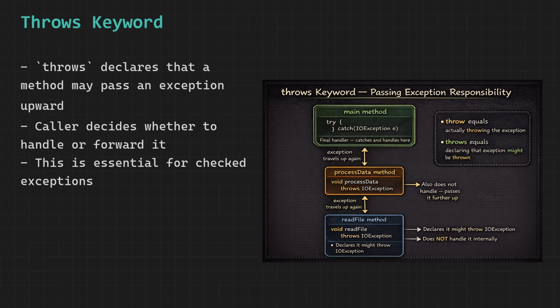Handle it inside the method if the method itself has enough context to recover meaningfully. Declare throws if the method does not know the right way to recover, only the caller knows what to do when something goes wrong. For example, a file reading utility method does not know whether the caller wants to show an error dialog, retry, or use a default file. So it declares throws IOException and lets the caller decide.